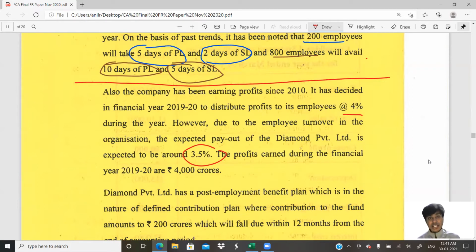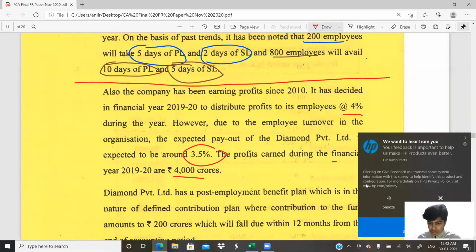Did you guys understand? They're telling that people will be eligible only if they stay in the organization. Few employees who leave might not be eligible. So you need to pay 3.5% of the profits to these employees. The profits earned during the year is 4,000 crores. Simple, 4,000 crores multiplied by 3.5%. To the extent of this, it has to be paid to employees. So you would have to end up creating provision. This provision will be a liability and it will be shown in our balance sheet. So this is the latter part of our answer.